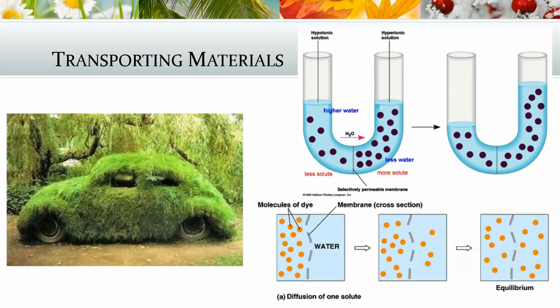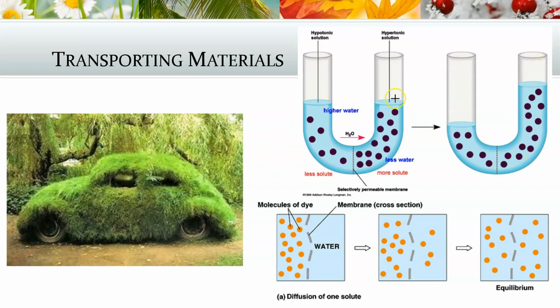Plants transport materials through diffusion and osmosis. And so what happens is, really quick, we've already talked about this, but diffusion is movement from high to low. You can see that. And water is basically moving from high freedom to low freedom for our purposes. So you can see here that the water level is sort of the same, but not the freedom of water in this U-tube.